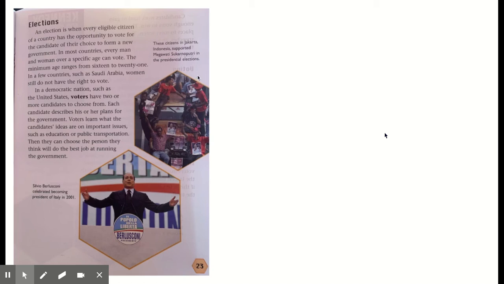Right here, we have a picture. It says these citizens in Jakarta, Indonesia, supported Megawati Soekarno Putri in the presidential election. And then down here, we have Silvio Berlusconi celebrating becoming the president of Italy in 2001.